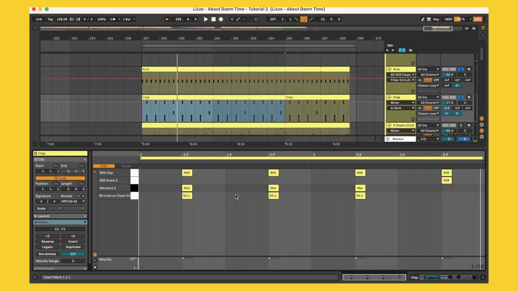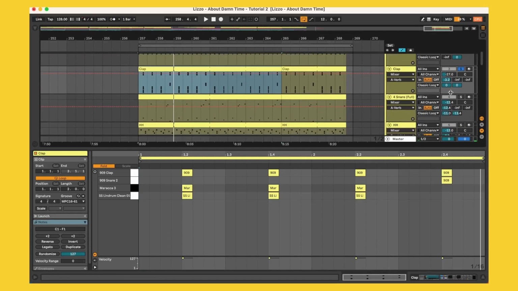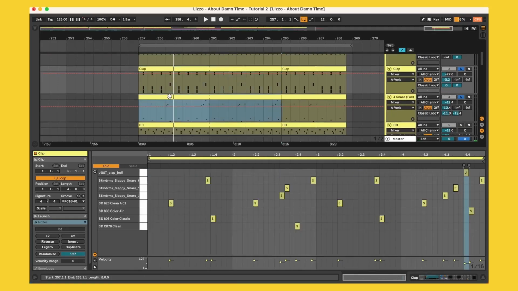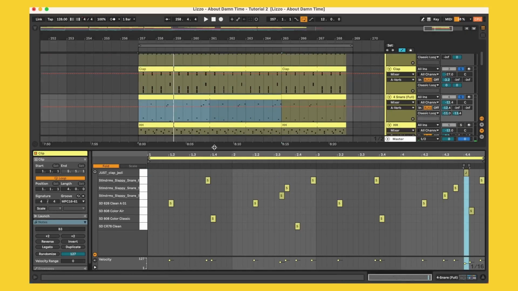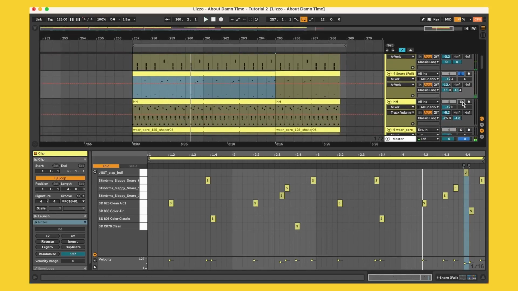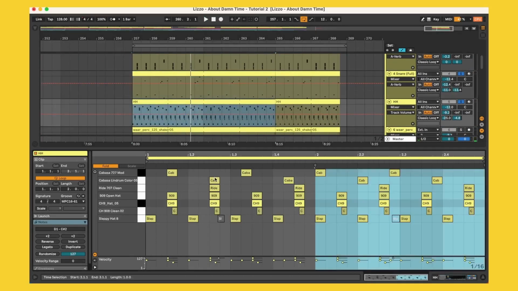So just a couple layers of different clap sounds, as well as like a snare at the end, adding a little bit of vibe. Moving on over to another snare track, which is basically doing a bunch of cool little fills and stuff like that. We got the hi-hat track next, which is just a bunch of layers, mostly doing that off-hat kind of sound.